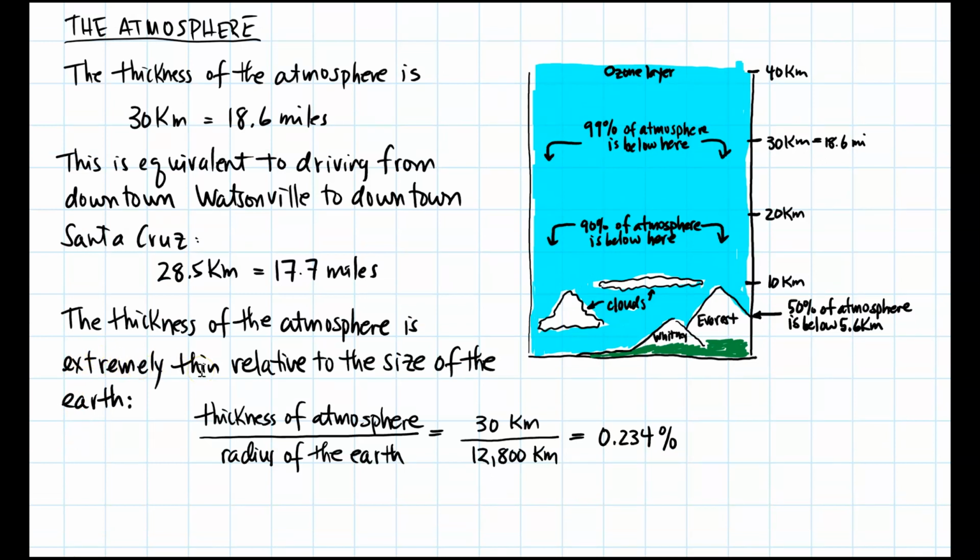You may not realize this, but the thickness of the atmosphere is extremely thin. And to get a sense of that, we compare it to the size of the Earth. So the thickness of atmosphere divided by the radius of the Earth, which is 30 divided by 12,800, is 0.234%. So less than half of a percent is that due to the atmosphere. It is tiny, very thin. So because this is so thin, you could say that the atmosphere is like the skin of an onion peel.